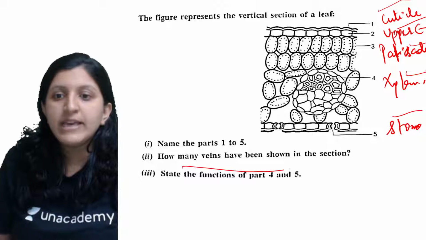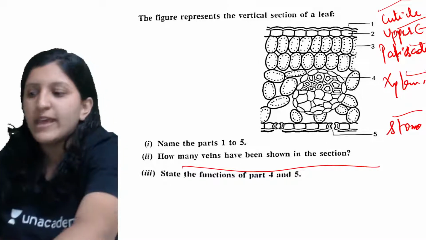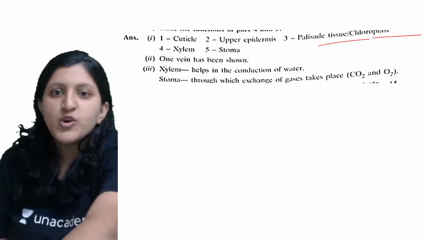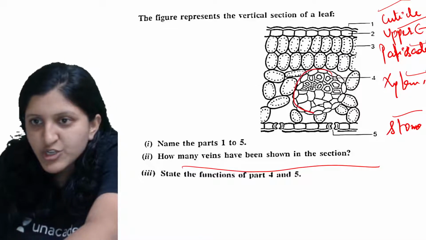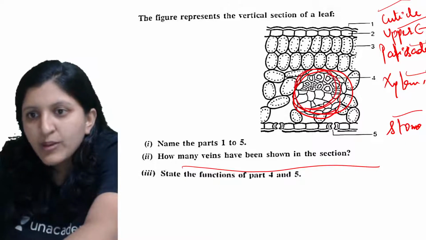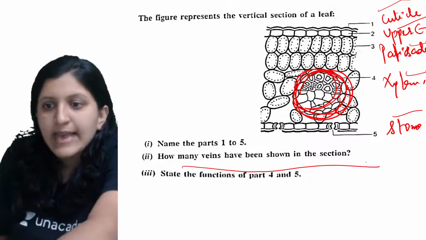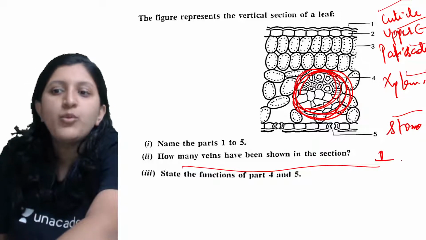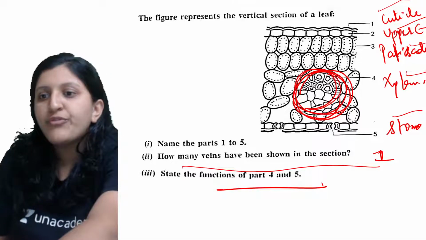How many veins have been shown in this section? It is only one. Okay, so one vein has been shown because you can see this is the section of the leaf and only one vein is cut, and that's the reason only one vein is shown over here. So state the function of 4 and 5.